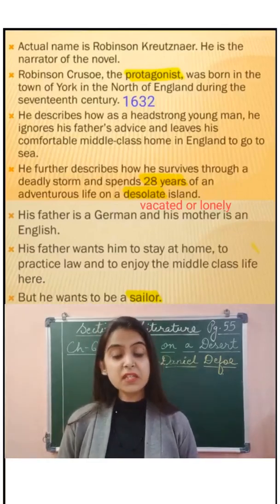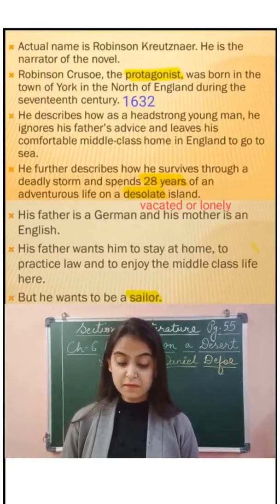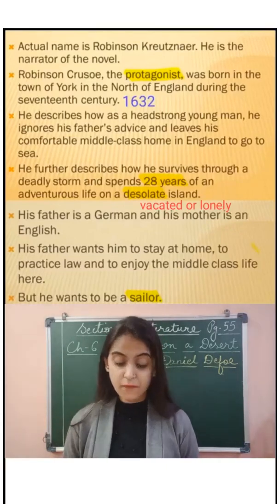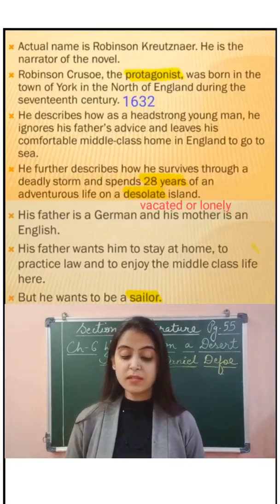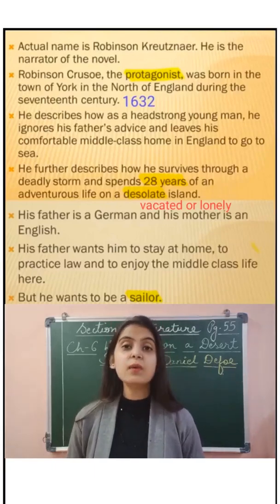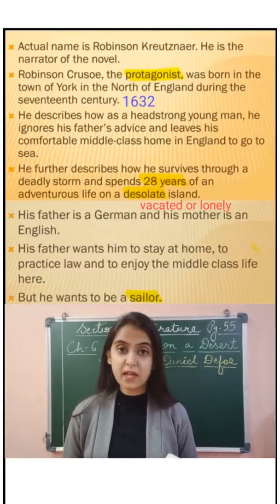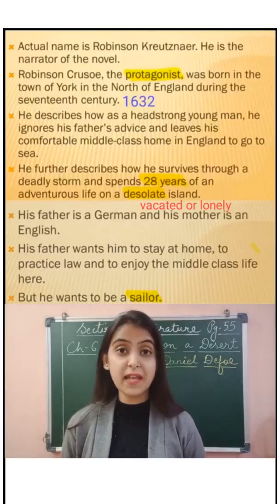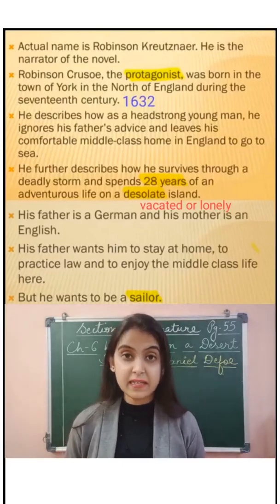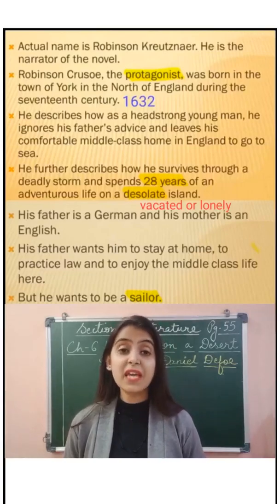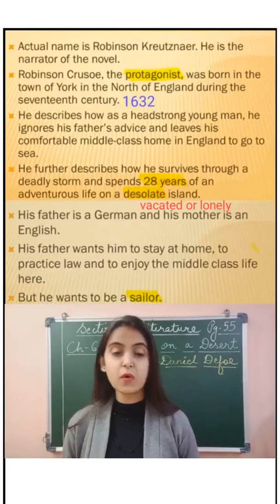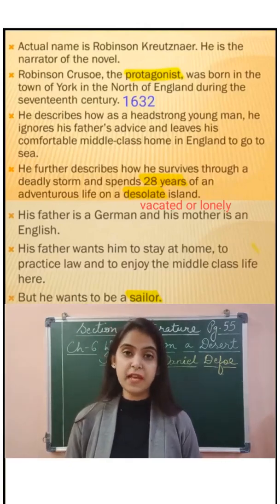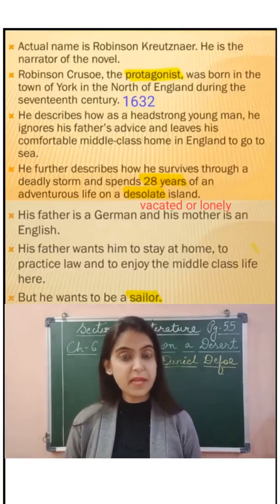He further describes how he survives through a deadly storm and spends 28 years of adventurous life on a desolate island. Now, in his novel, Robinson has described how he had spent 28 years of his life on a deserted island. Deserted means vacated or lonely. It's written over there, a lonely island. So he lived 28 years of life in such type of place.